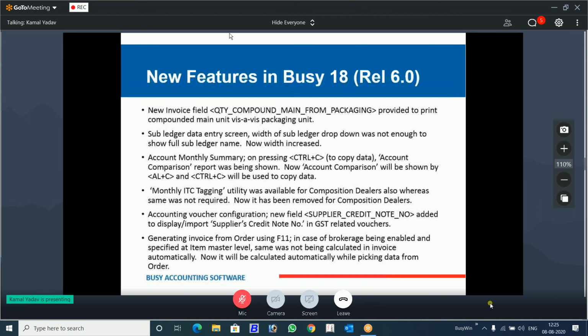You know, composition dealers don't get input tax credit, but monthly ITC tagging was provided to them by mistake. Now it has been removed. Similarly, in accounting voucher importing and configuration for printing, the supplier credit note number field has been given. There was some problem: when the salesman was frozen in the item, commission was also frozen in the item, and when we converted challan into sales, we had to press enter on each item. This was difficult. Now there is no need, because the commission is already defined. You just press F2, and commission will be calculated automatically.